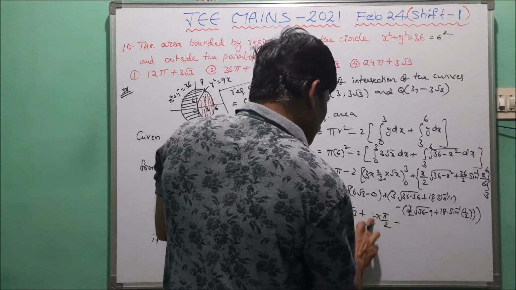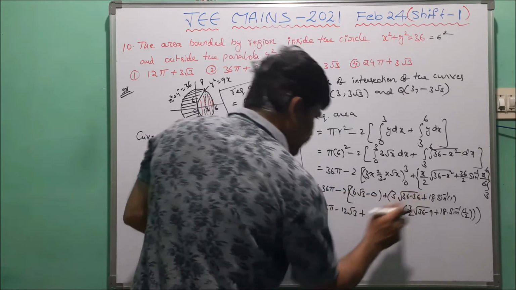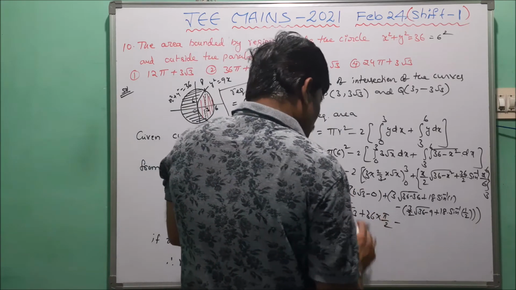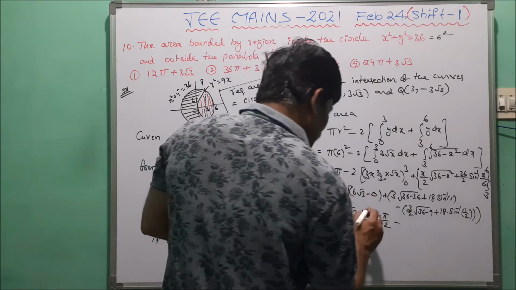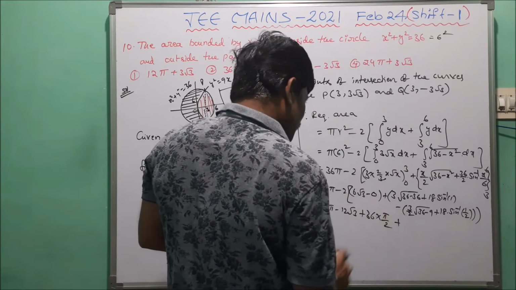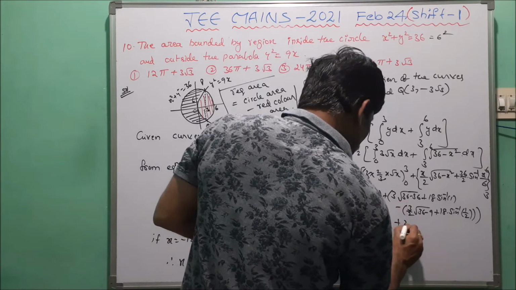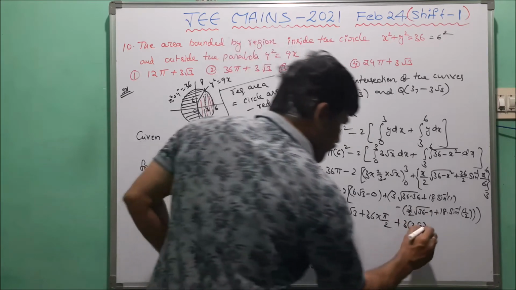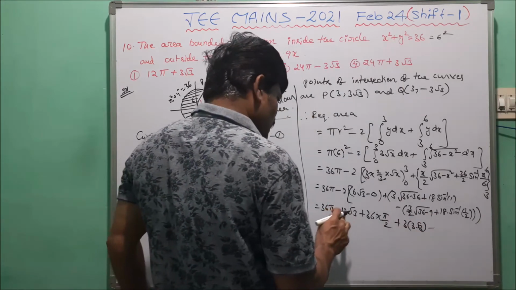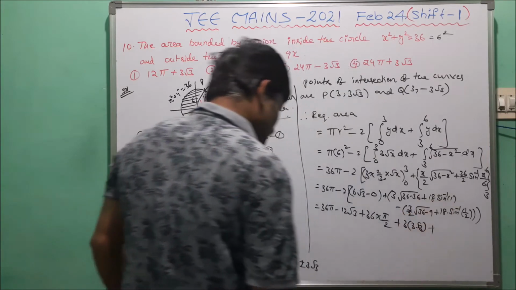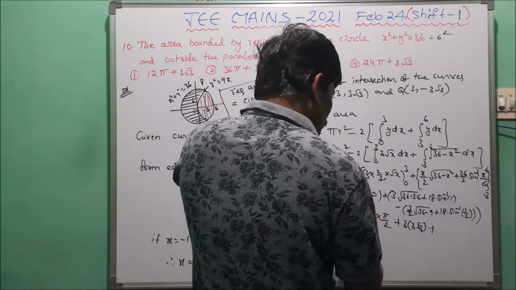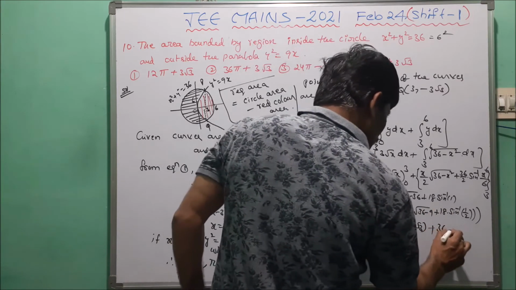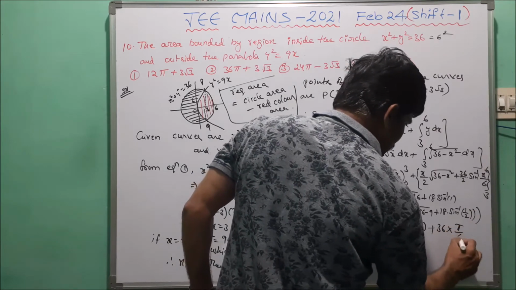2 into 18, 36. 36 into pi by 2 minus, here 2 will be cancelled, minus into minus plus, 2 will be cancelled, 3 into 27. 27 means 3 root 3. This is also 3 root 3. Here we take minus into minus plus 2 into 18, 36 into sine inverse 1 by 2, that is pi by 6.